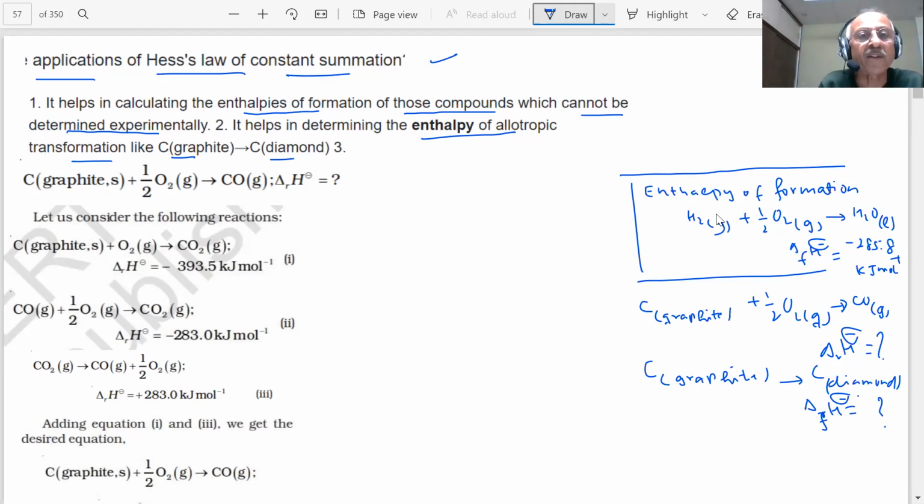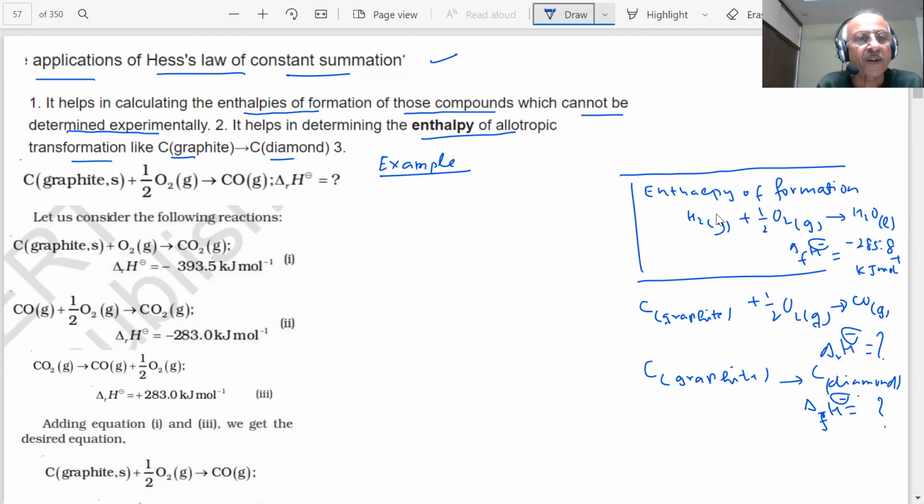Example, we are giving an example. Carbon graphite, solid, and half oxygen gas react to form carbon monoxide. I want to find the standard enthalpy of this reaction, or standard enthalpy of formation. Now I have two reactions, students, whose values are known.